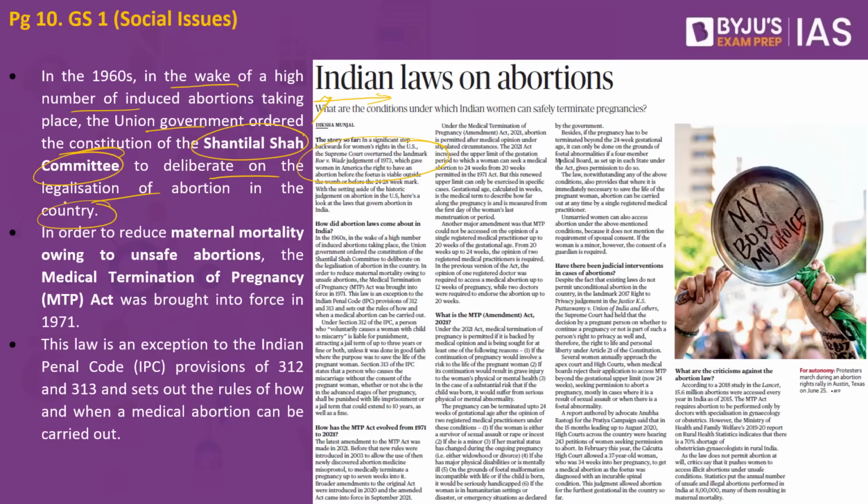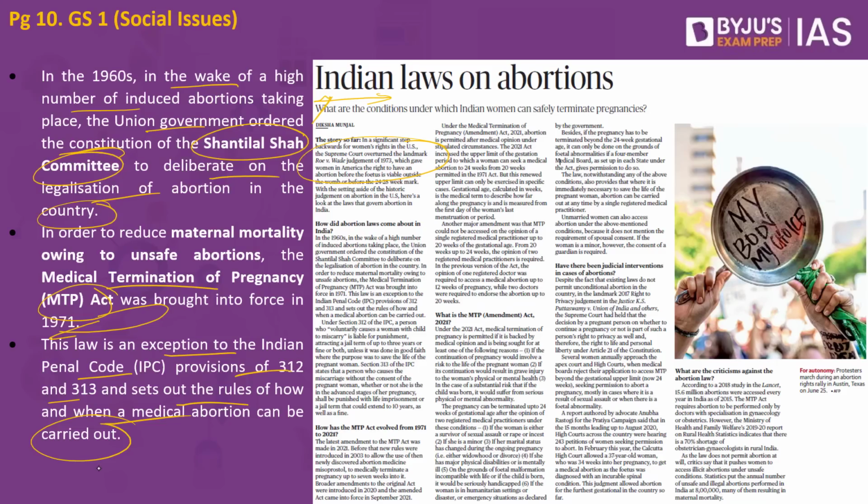So on medical grounds, on the basis of the life of the woman, they came up with what is called the Medical Termination of Pregnancy Act, which was ultimately implemented in 1971. Because of the issues we had in the 1960s, the government came up with this law to address them, the Medical Termination of Pregnancy Act of 1971. Do note, this law is an exception to the Indian Penal Code provisions of 312 and 313 and sets out the rules of how and when a medical abortion can be carried out.